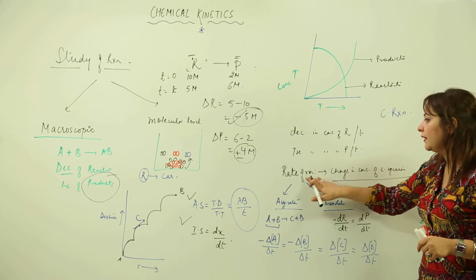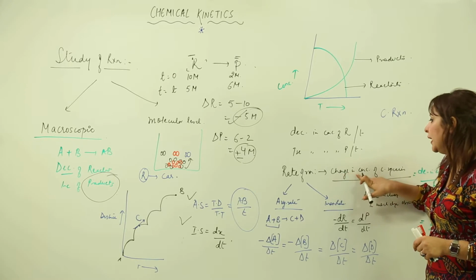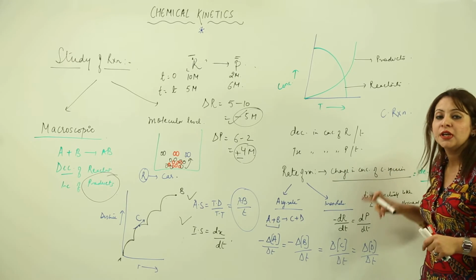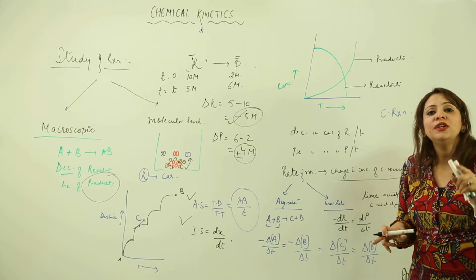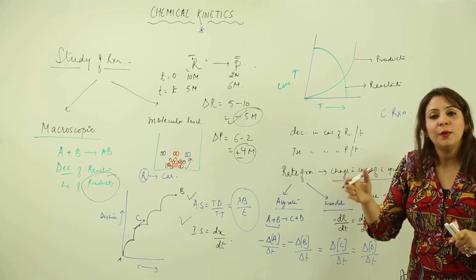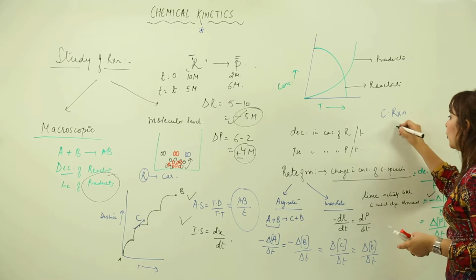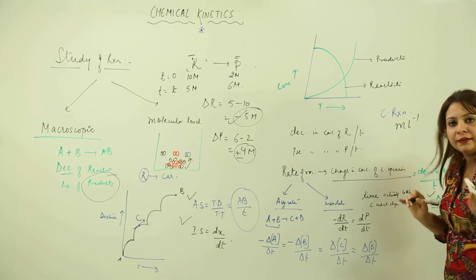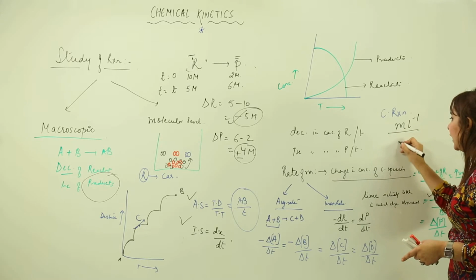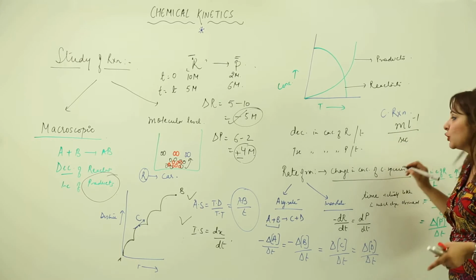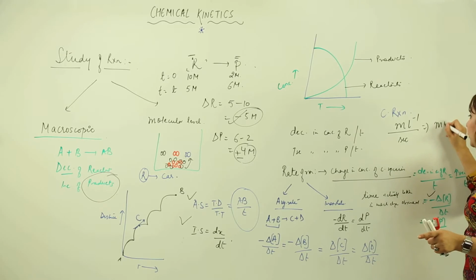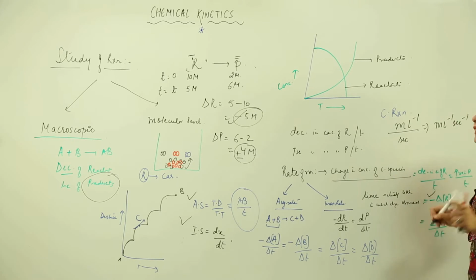Now, when we talk about the rate of reaction, the units used for the rate of reaction: as you can see, the rate of reaction is the change in the concentration of chemical species. So the question is now, how is the concentration expressed? If we talk about liquids, in what terms do you take concentration? Obviously, we take it in moles per liter, right? So it is divided by time, that means we are taking time in seconds. So what kind of unit will we have in the case of liquids? We will have mole per liter per second.